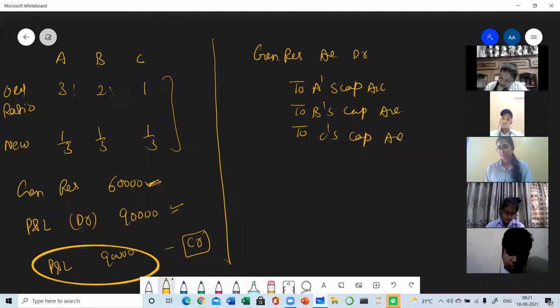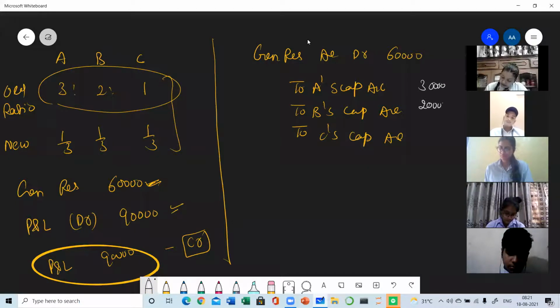So the total amount of general reserve is 60,000. Now it will be distributed in 3:2:1. So it's 30, 20, and 10. And this entry is so important that it will be used in the whole book of the partnership. So try to keep this entry in your memory. Whenever general reserves are there, in each chapter, this entry will be passed. Not only the general reserve, but all the reserves, whichever I have told you while explaining the topic.